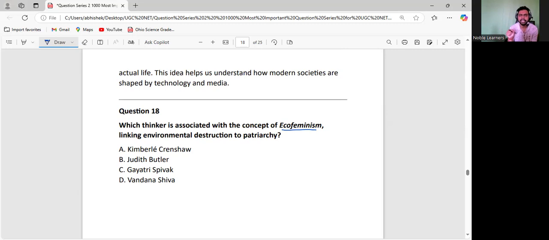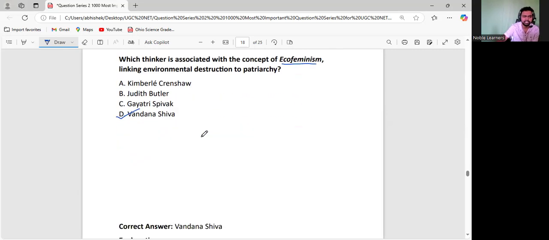In fact, the male thinking is one of the most important causes of environmental degradation. This is what ecofeminism says, and this was given by Vandana Shiva. Very important. She is an ecofeminist.